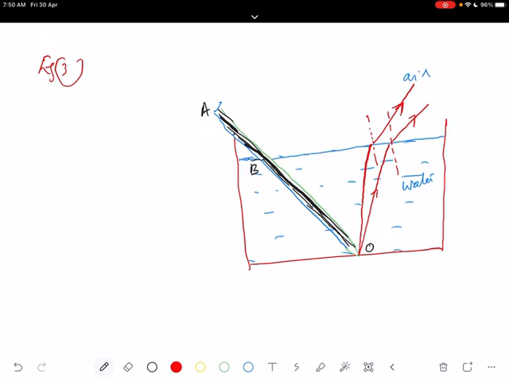You can see these two rays after refraction, ray number 1 and ray number 2, are not coming closer, they are diverging. This ray is going in this way, this ray is going in that way. If somebody is standing here to see these two rays, they appear to come from a point somewhere here, extending them back.